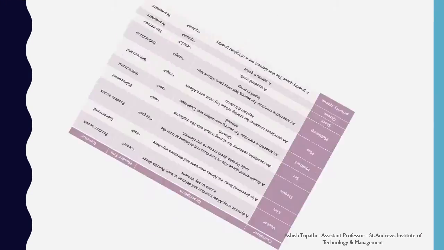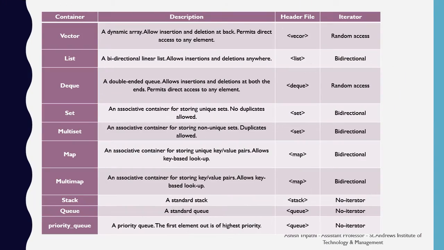Here is a list of containers having the description and the header file with the iterators used. The first one is the vector. A vector is a dynamic array which allows insertion and deletion at the back. It permits direct access to any element. It is defined inside the header file vector, and it uses the random access iterator so that we can randomly access any index of the data.